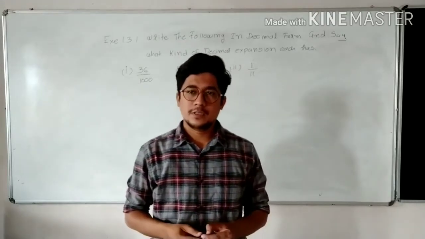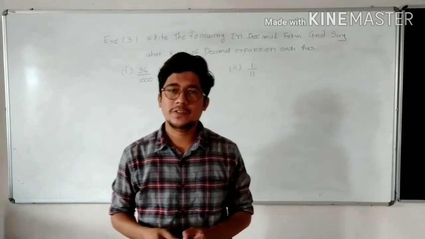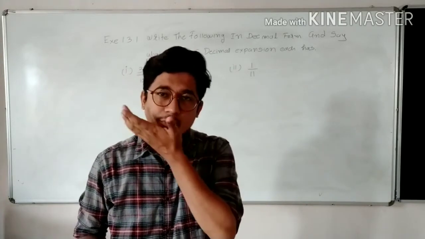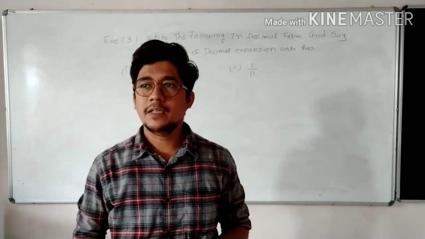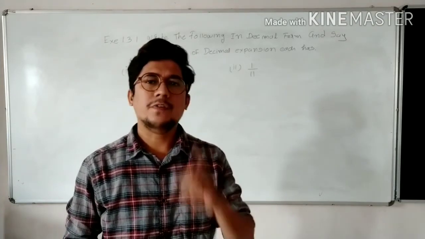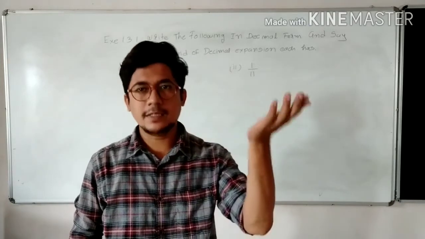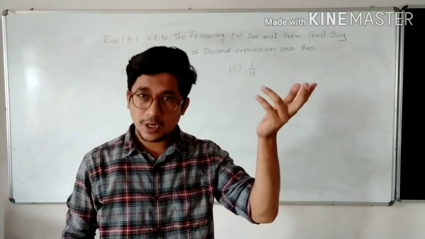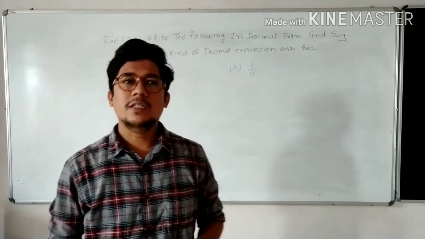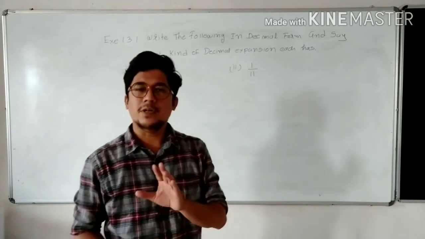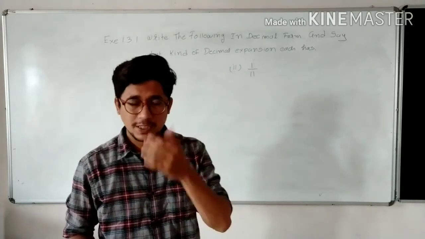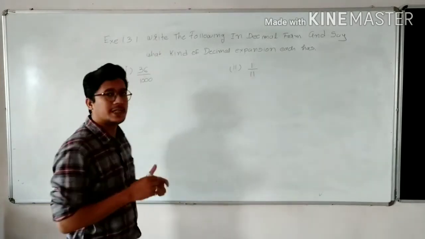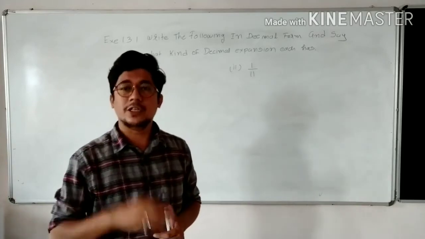Good morning, students. In the last online session, we did some problems on the division process in which we divided a rational number. The first problem was where the numerator is higher than the denominator, and the second was where the numerator is smaller than the denominator. We have learned that when we divide a rational number, numerator divided by denominator, there are four possibilities. The first possibility is that the division is terminating.